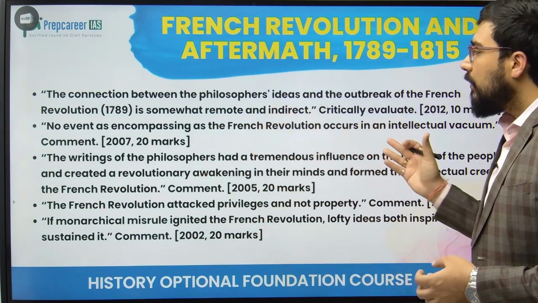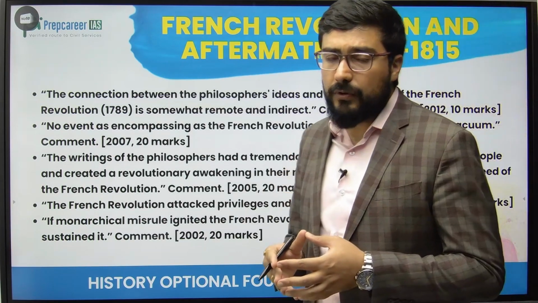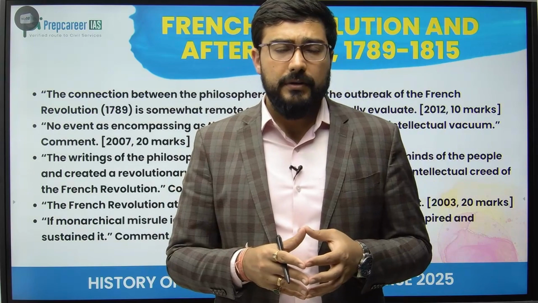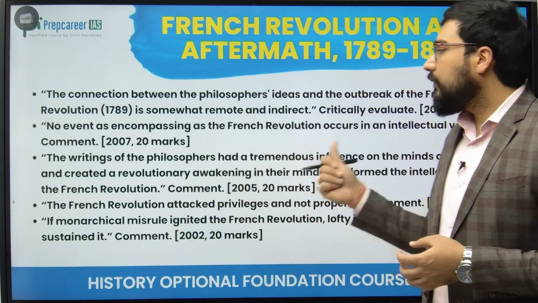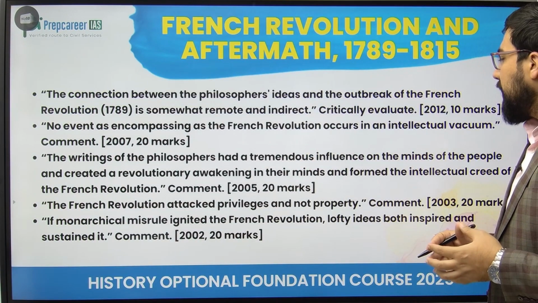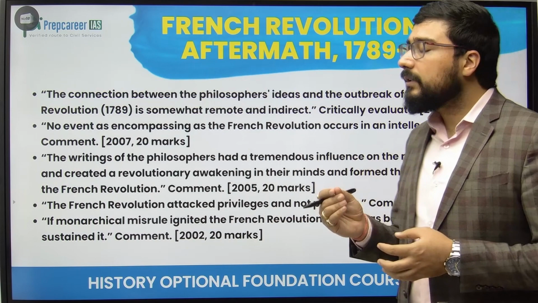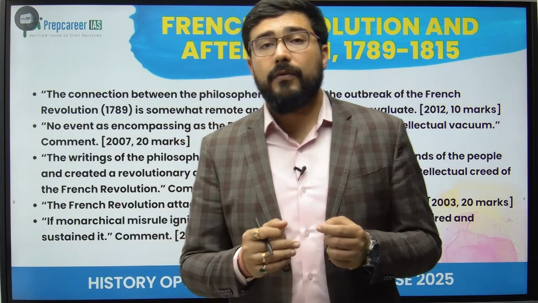No event as encompassing as the French Revolution occurs in an intellectual vacuum. So this is a comment from a famous book known as The History of Civilization. From there, Ralph and Burns talk about this. The writing of philosophers had a tremendous influence on the mind of the people and created a revolutionary awakening in their minds and formed the intellectual creed of the French Revolution. It means that the role of philosophers became very important after its outbreak.